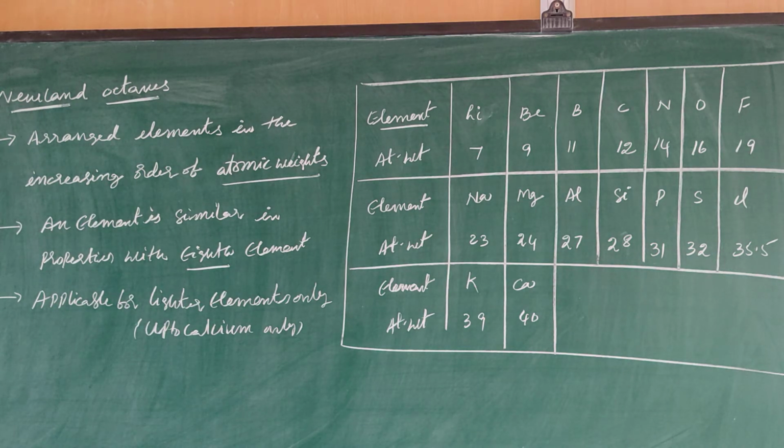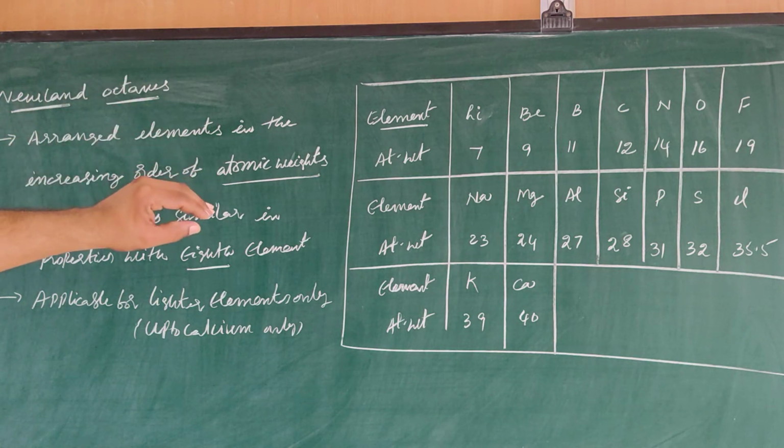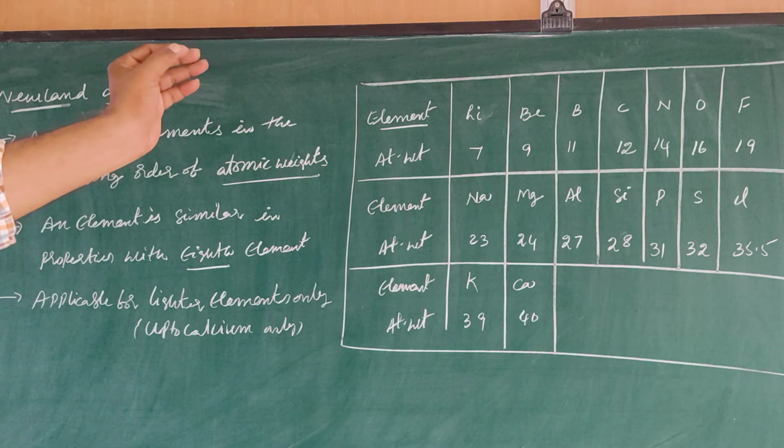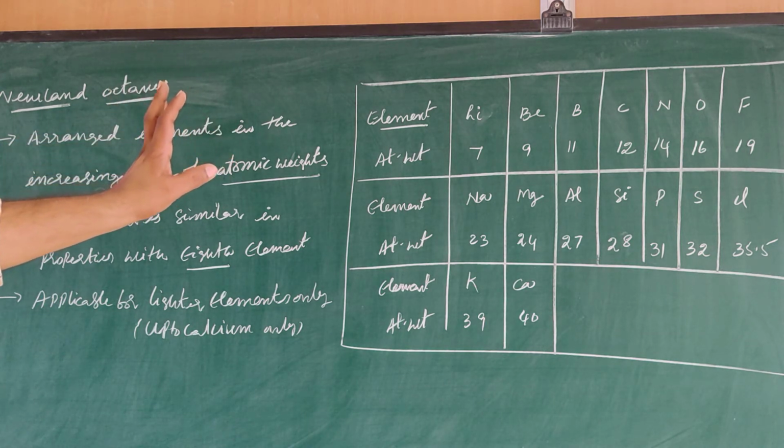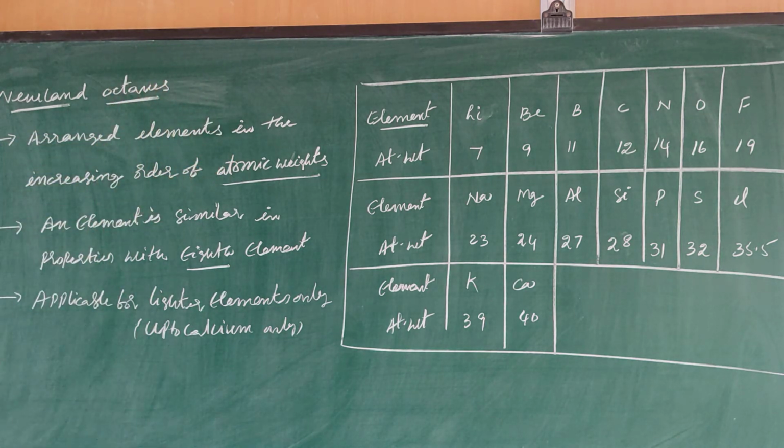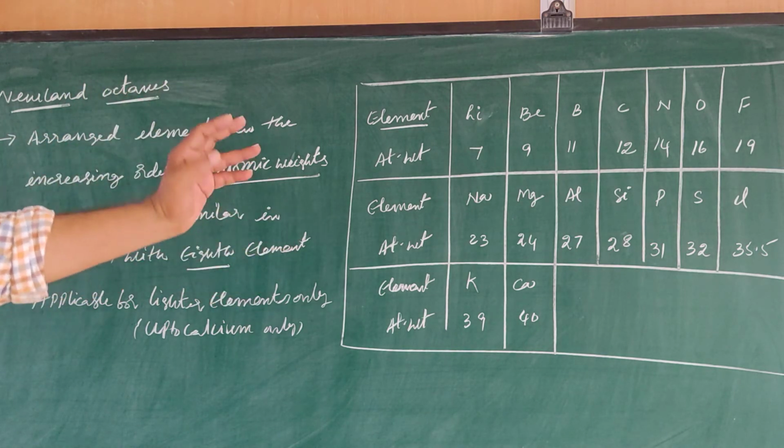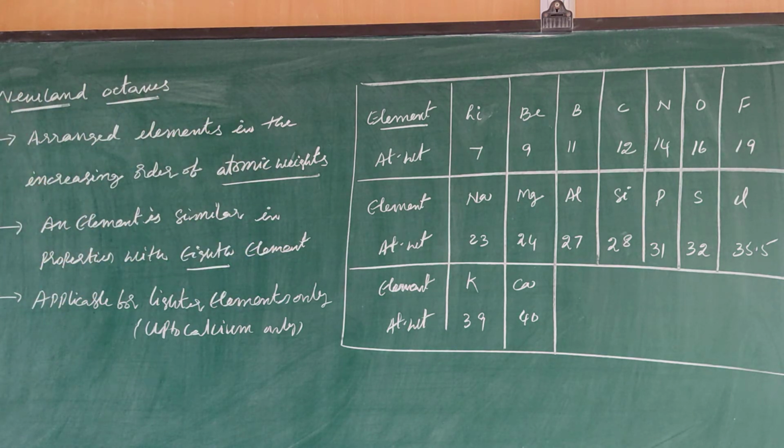Once again, according to Newland, the properties of an element are similar to the properties of the eighth element in his table. In our Indian classical music, Sa, Ri, Ga, Ma, Pa, Da, Ni, Sa: the first letter is Sa, and again the eighth letter is Sa. Like that, here the first one and the eighth one have similar properties according to Newland.